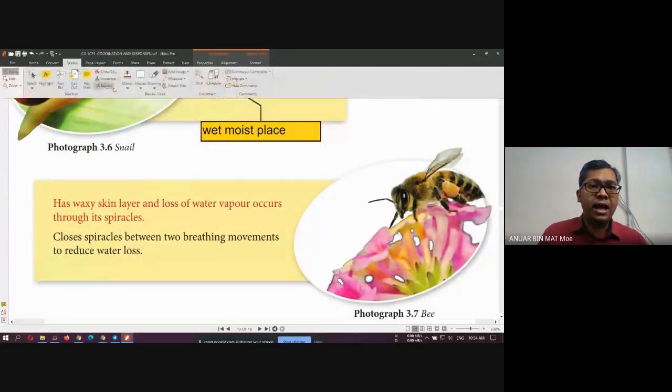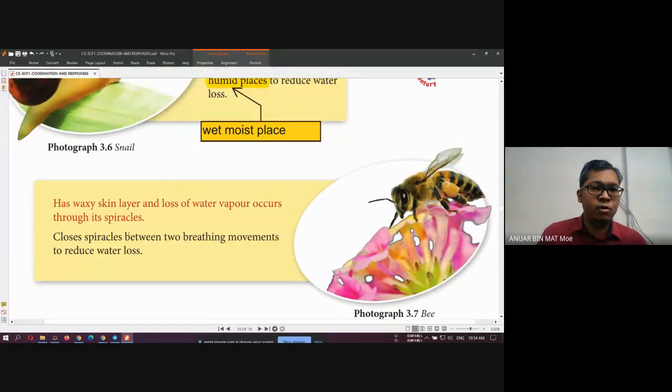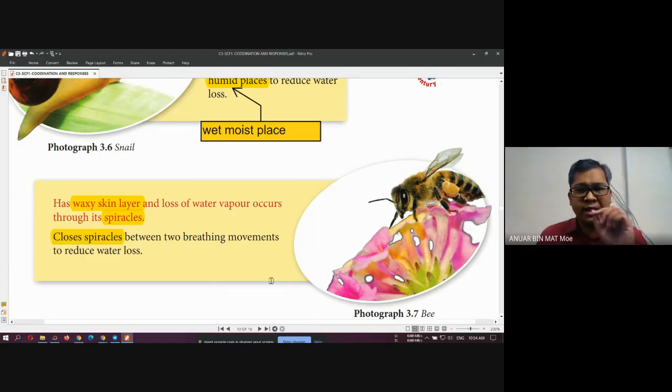Bees have a special part in their body that we call the waxy skin layer. And then the loss of water vapor occurs through its spiracles. Later we're going to learn about what a spiracle is. Spiracle is the part of the body of insects that